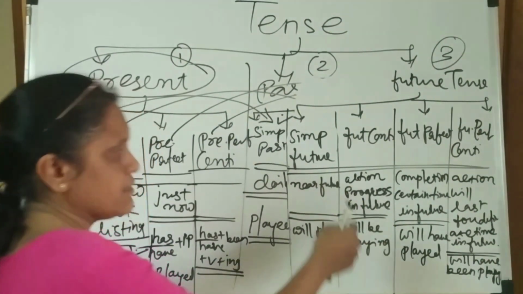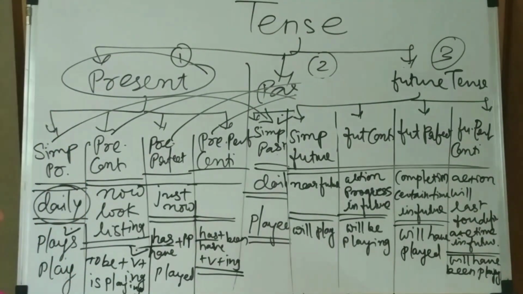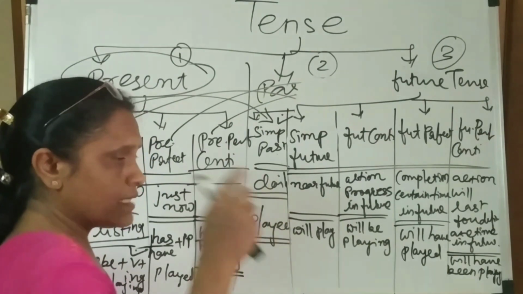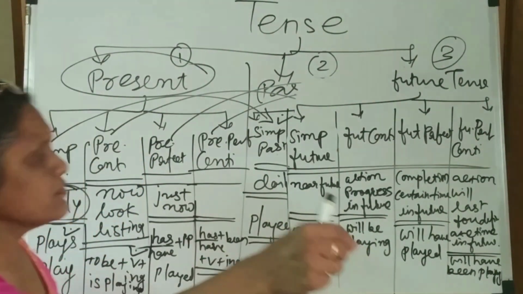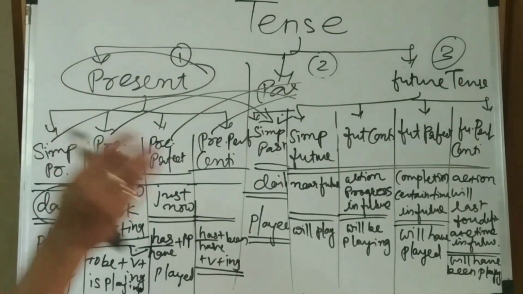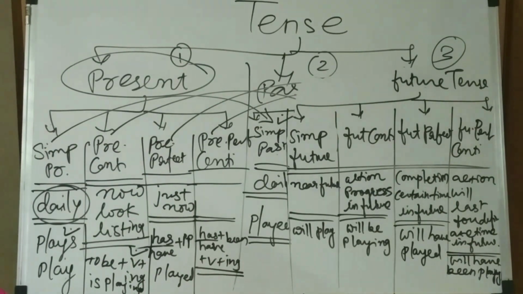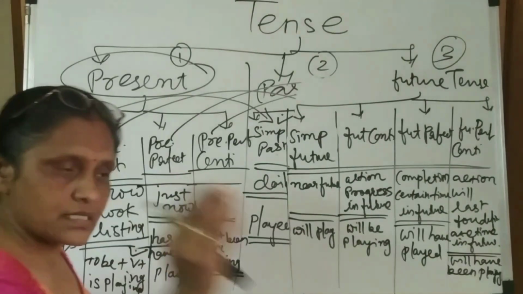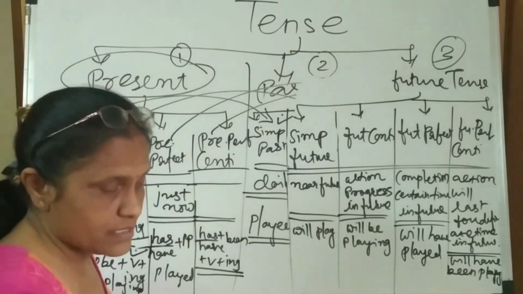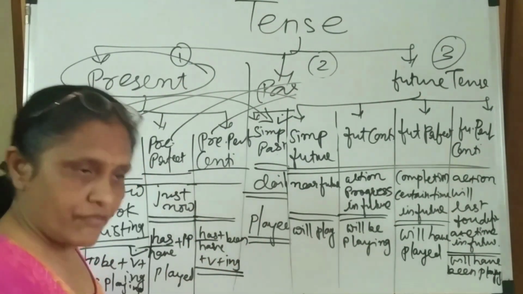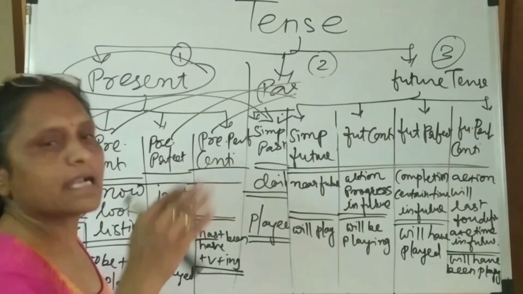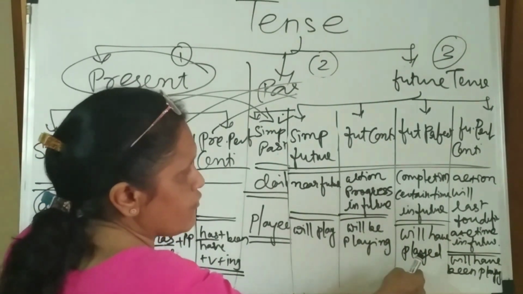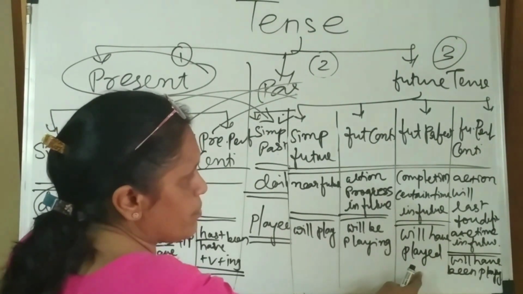Then the future perfect tense is the completion at certain times in the future. That means the action will be completed at a particular time. For example, we are saying that your project will be completed in 5 days. That means we are discussing that it will be completed in 5 days, not definite, but we are discussing that it will be completed. That we say: will have plus third form, that is called future perfect.